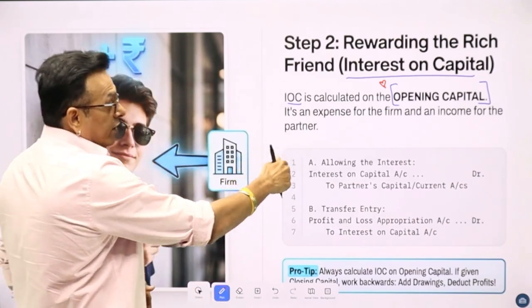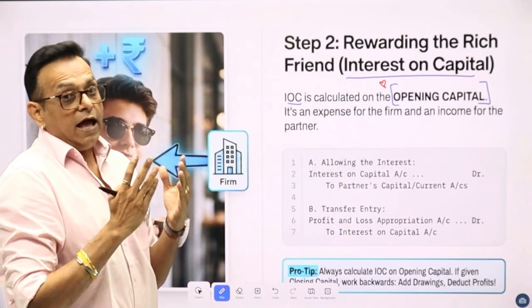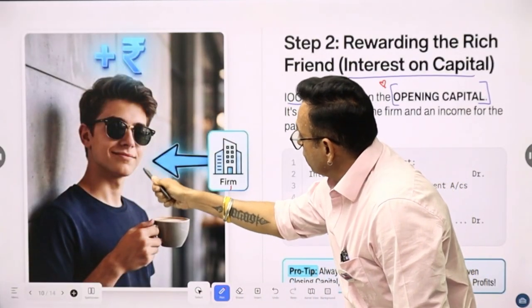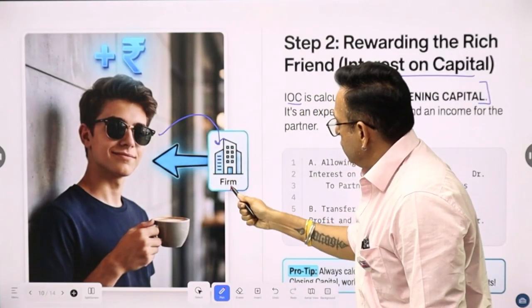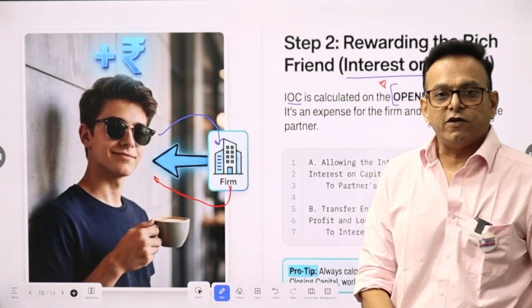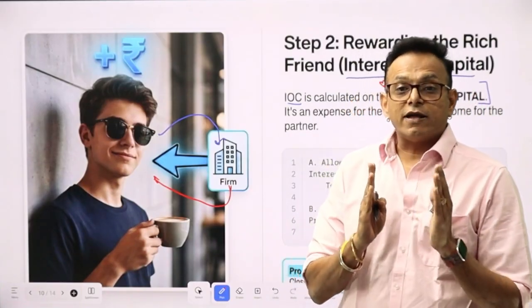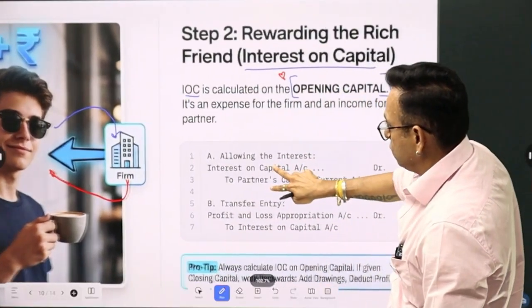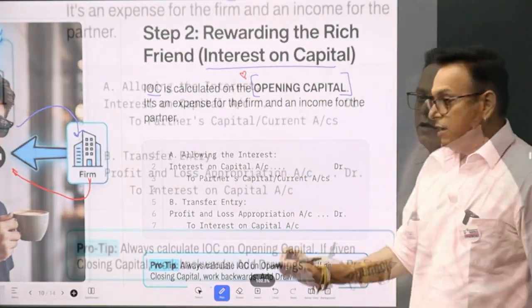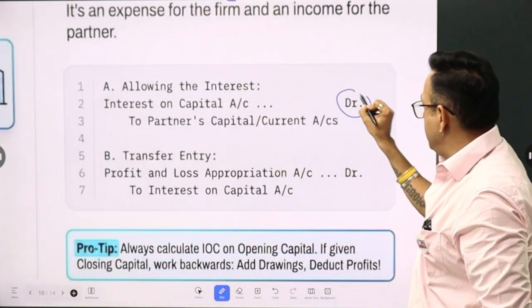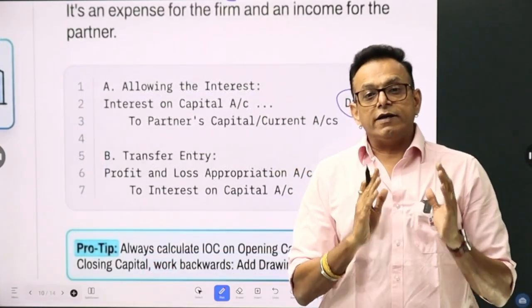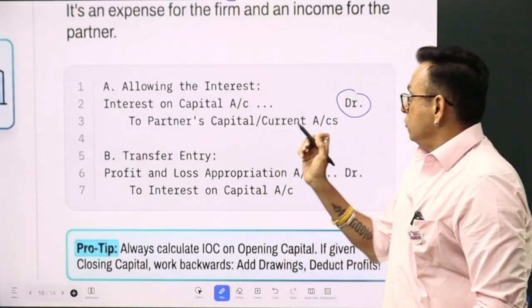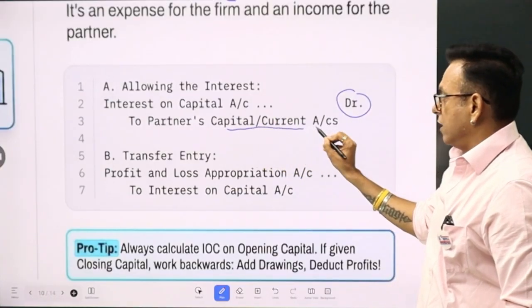Now, what is the entry for interest on capital? As you know, for the firm, this person has invested money in the firm. So the firm will give interest to this person. So for the firm, interest on capital is an expense. So the entry will be: interest on capital account debit. Why debit? Because it is an expense for the firm, an expense for the business. Two partners' capital or current account credit.